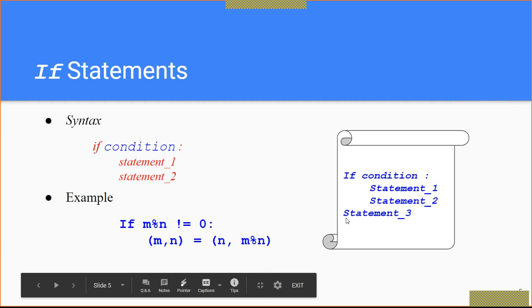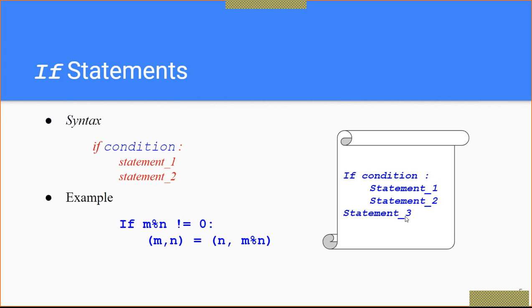So that's why this statement 3 is not a part of if. That you just keep in your mind. Getting this? So I think you understood this. If you are not putting the statement exactly below this, it means that it is out of your if. So that's why here indentation is most important. If your indentation is proper, then you will not get an error. If you do not have the habit of putting indentation in your programming, then it's very tough, right?